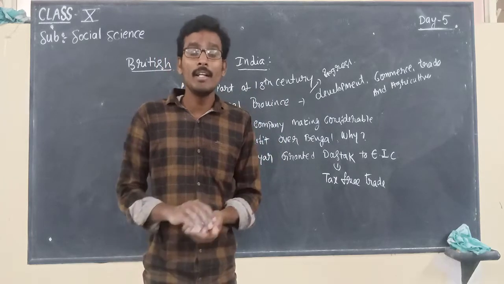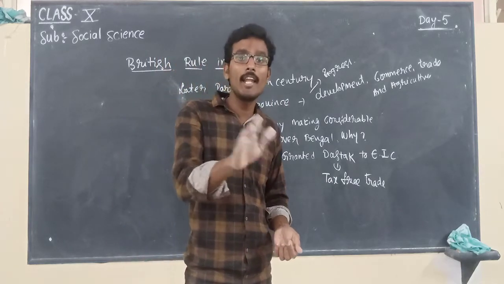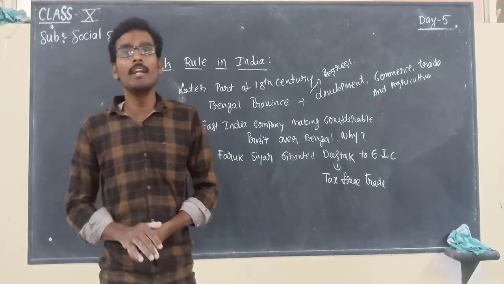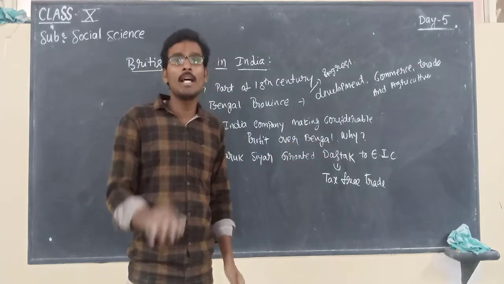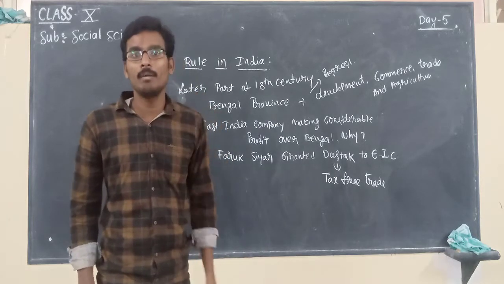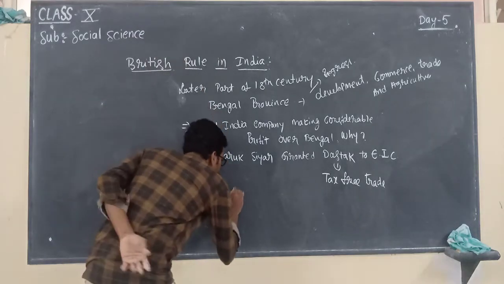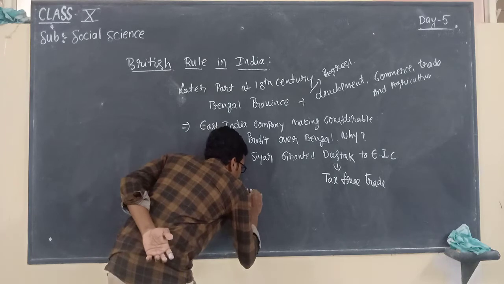At that time, there was a confrontation, a conflict between the British, meaning the East India Company, and the Nawabs.